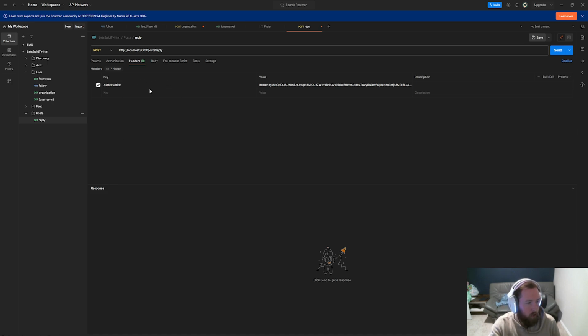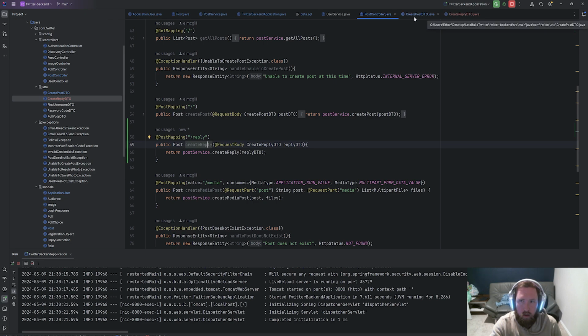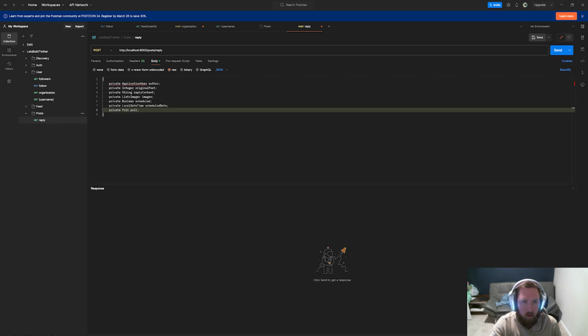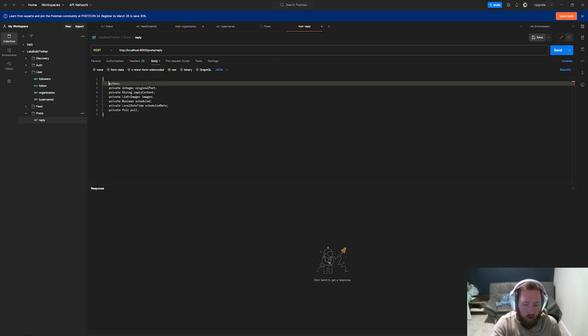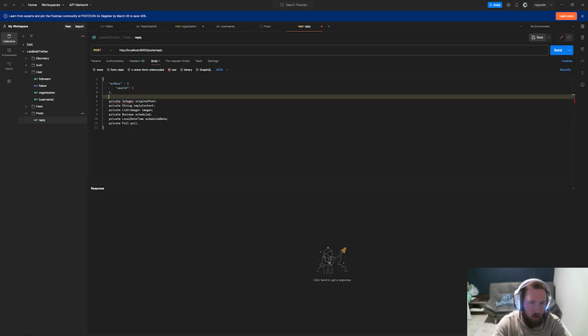So there's that. Now what do I want to do? So now we need a body of raw JSON, and then I'm just going to go into our Java code and copy the create post DTO. We need the author, shoot. I don't really feel like putting all that data in, and I don't know if we can get away with putting just the ID. We can try. We could try this. I don't think it's gonna work, but you never know. And then original post is just an integer. So I can grab the original post I want to reply to. So let's just say I'm replying to a post that I created, and it's 103.